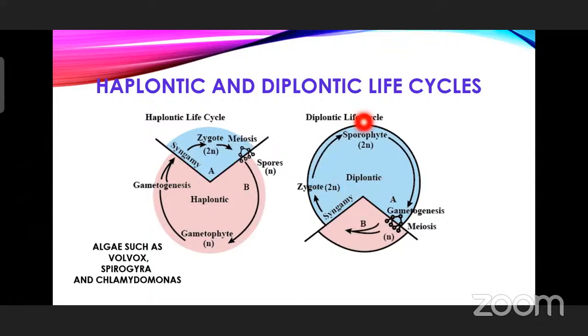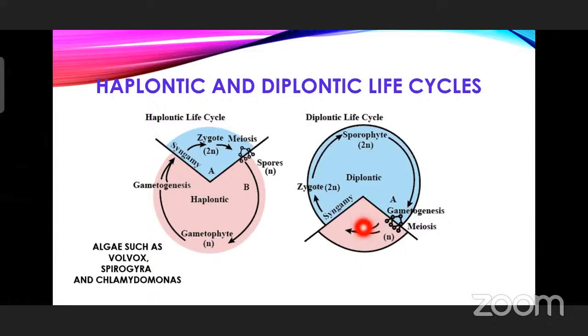Don't get confused with this important thing here. For algae, we are saying haplontic life cycle because the gametophyte is haploid, and this is the dominant phase. And for pteridophytes, gymnosperms, angiosperms, we have the diplontic life cycle because the diploid sporophyte is the dominant phase.